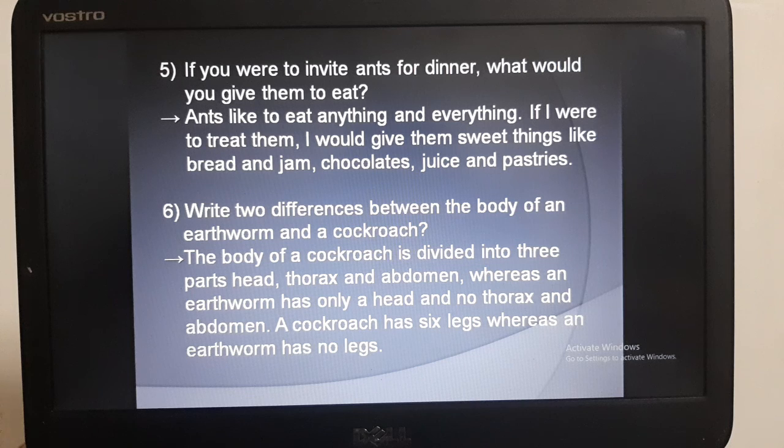The body of a cockroach is divided into three parts. First is the head, second is thorax, and third is abdomen. Whereas an earthworm has only a head and no thorax and no abdomen. So a cockroach has 6 legs, whereas an earthworm has no legs.